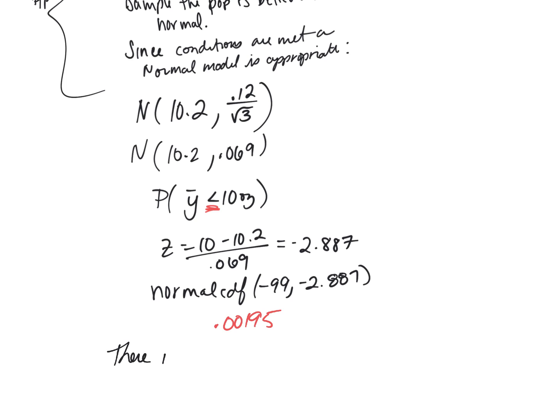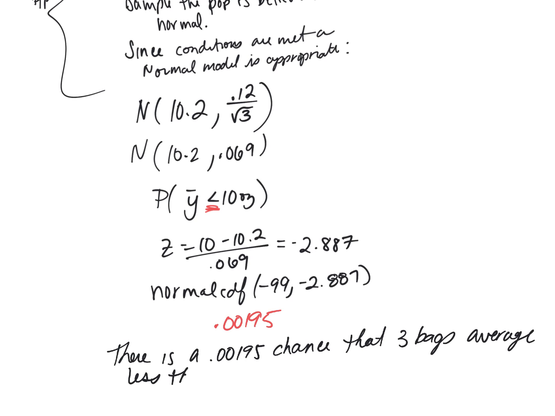So there is a 0.00195 chance that 3 bags average less than 10 ounces.